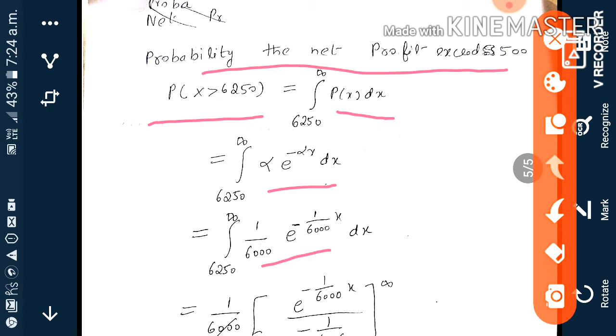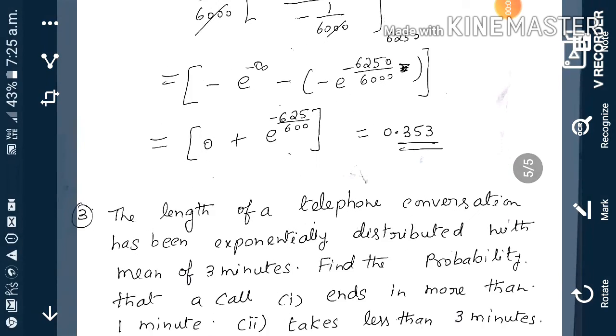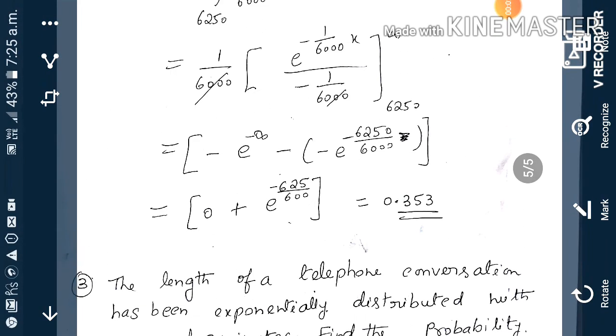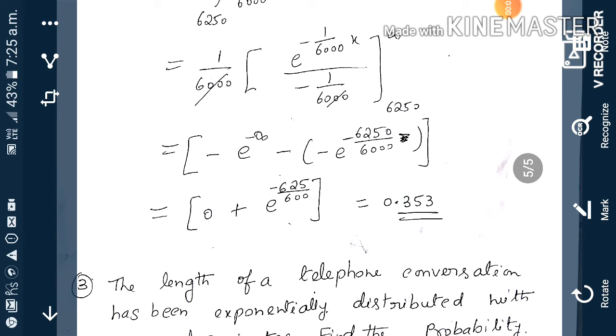Substitute alpha, then integrating, the limit is 6,250 to infinity. The upper limit e to the power minus infinity is 0. So we get the answer 0.353.